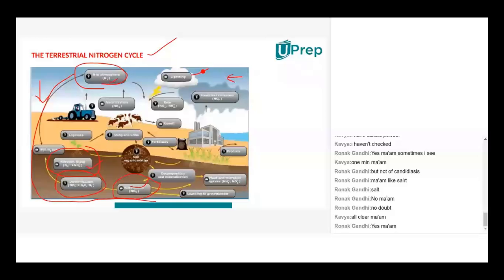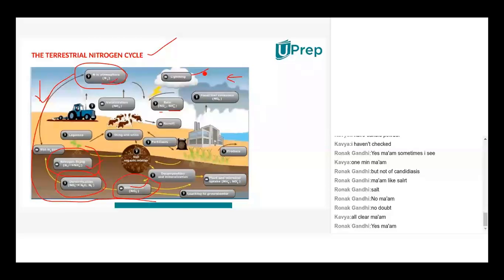Lightning during rain time, when you see the lightning, not only gives brightness, but it also converts the nitrates and ammonia in the rainwater into useful nitrogen forms. That's the photochemical lightning we call. So that's the non-biological nitrogen fixation.